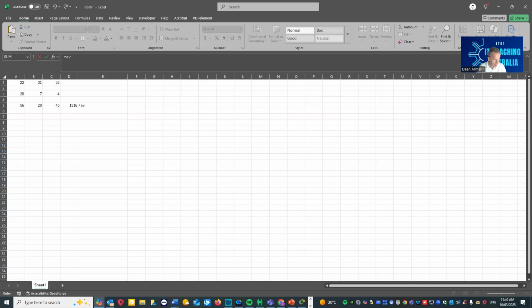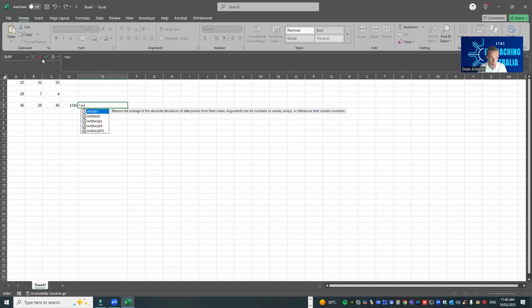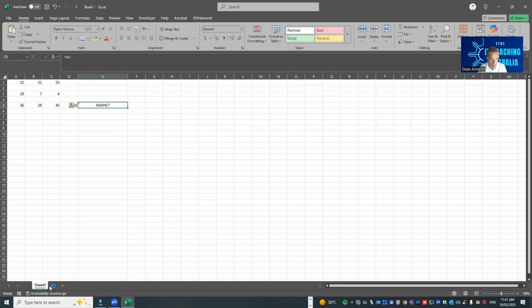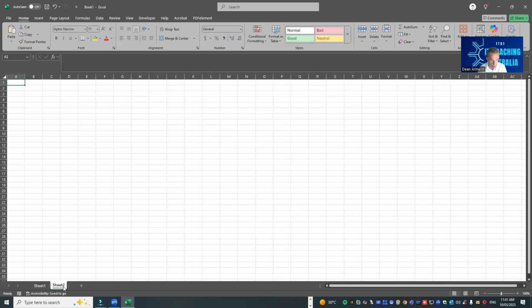The first one is sum. Sum will actually add the data in the cells. So for instance, I'll make a brand new worksheet, so I'll put in plus here. Hopefully I can make a new worksheet. No, why is it not letting me do it? Here we go, Sheet 2. In here, we'll put in Jan, Feb, March, and April, and here we'll put in total.